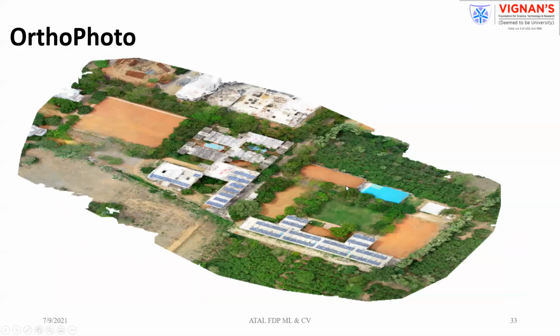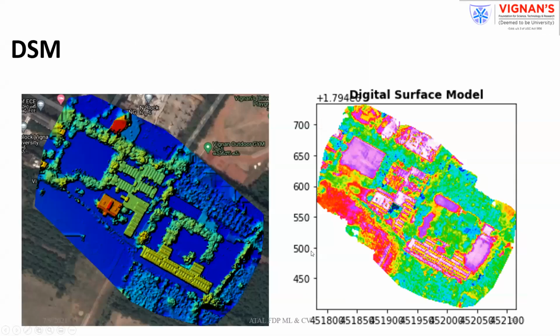So this is the orthophoto of our campus. We used more than 170 images to create this view. After processing those 170 images, we were able to create the three-dimensional view of our campus, of the various buildings present in our campus.